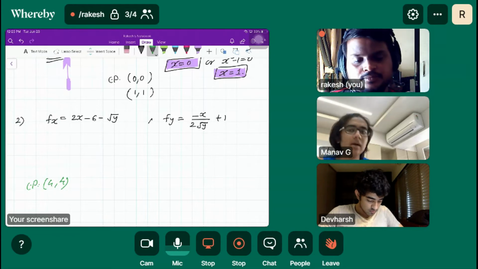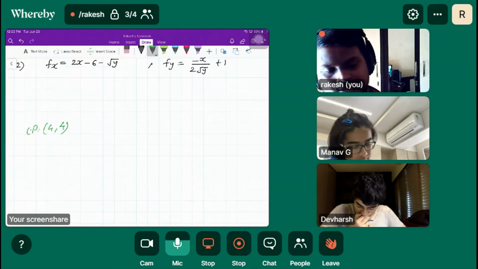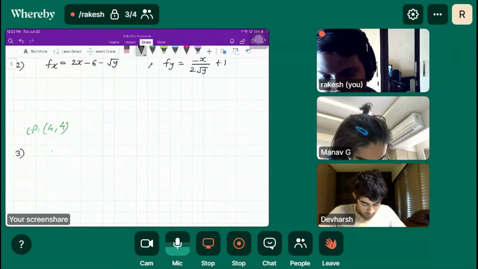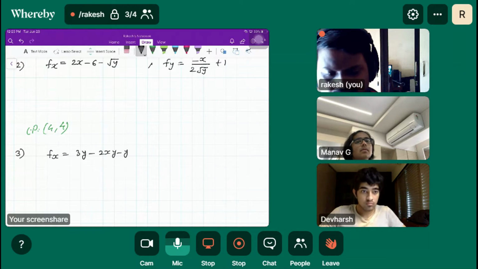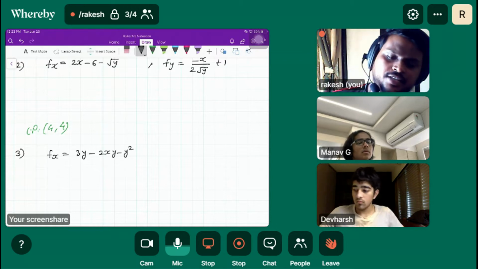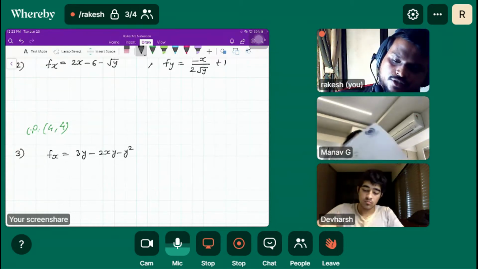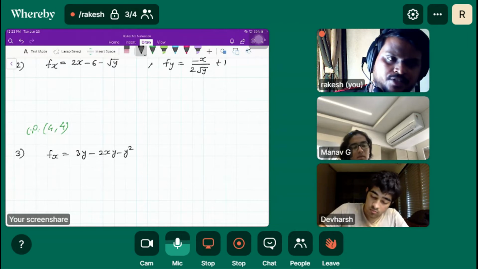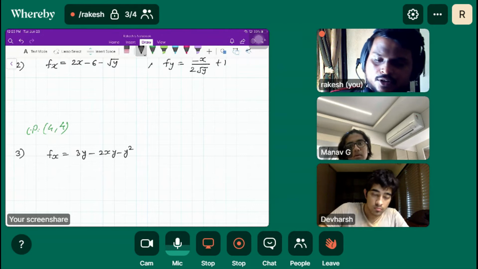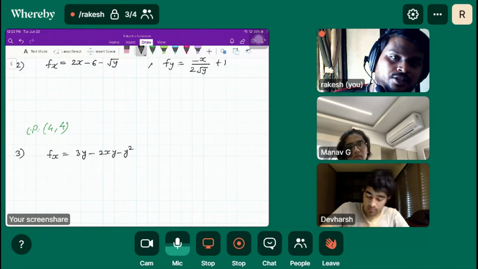Now the last example of such kind. If we have fx equal to 3y, isn't this just half? Yeah, we are just practicing how to find critical points. Then we'll have full-fledged questions on this. Are there any exceptions to this? Yeah, we have some exceptions that we are going to do right now.